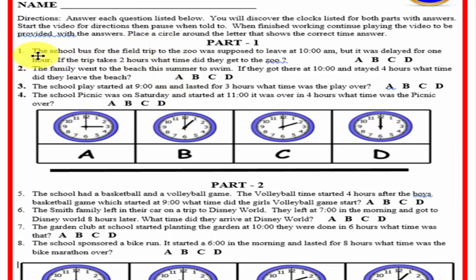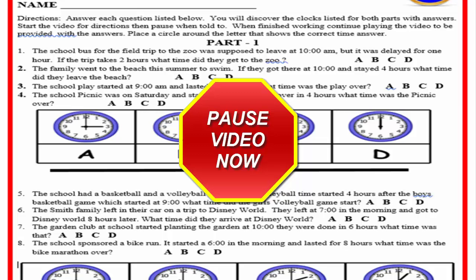For example, number 1 says the school bus for the field trip to the zoo was supposed to leave at 10, but it was delayed for 1 hour. If the trip takes 2 hours, what time did they get to the zoo? You look down here and figure out which clock it would be if they left at 10 and circle the correct answer. Now, when you're told to, what we'd like to have you do is pause the video, complete the work, then after you complete the work, continue playing the video, and we will provide you with the answers. If you would, please pause the video now. Thank you.